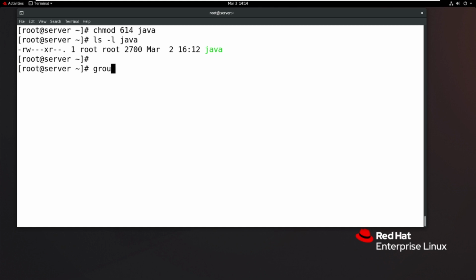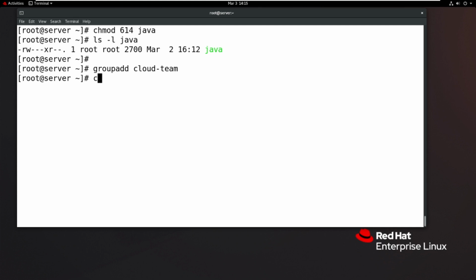Actually, how to create a group? groupadd is the command. But later I will tell you the full description of the groupadd command and useradd command in the user and group administration lectures. But with the groupadd command, I want to make a new group. The group name is cloud team. So now the group cloud team is successfully created.